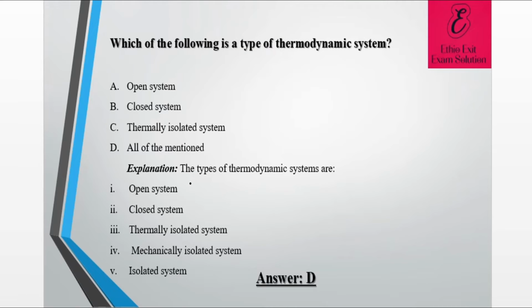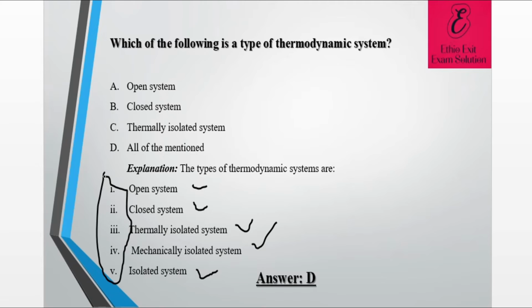For this question, the types of thermodynamic system are: open system, closed system, thermally isolated system, mechanically isolated system, and also normally isolated system.